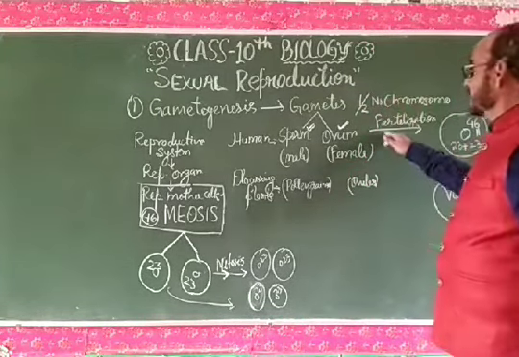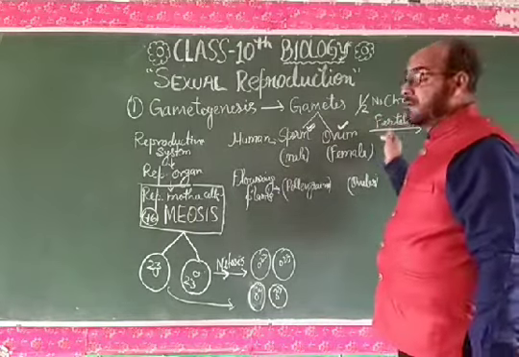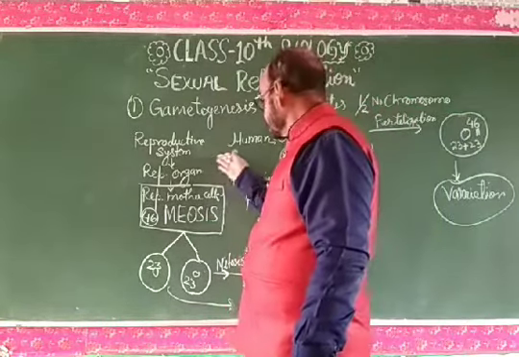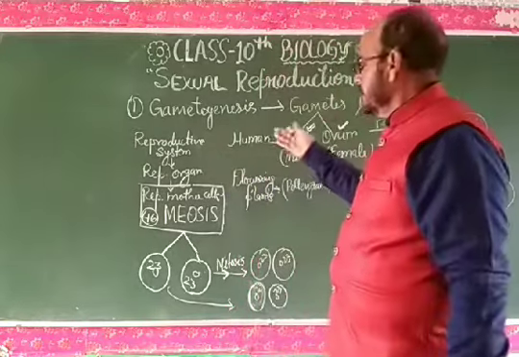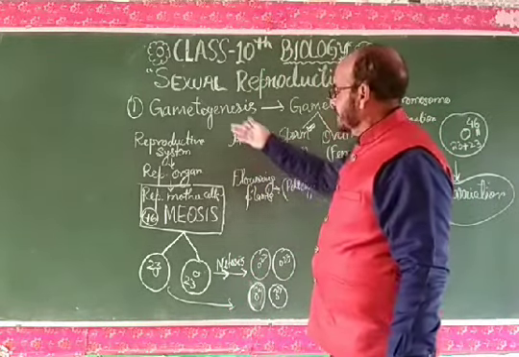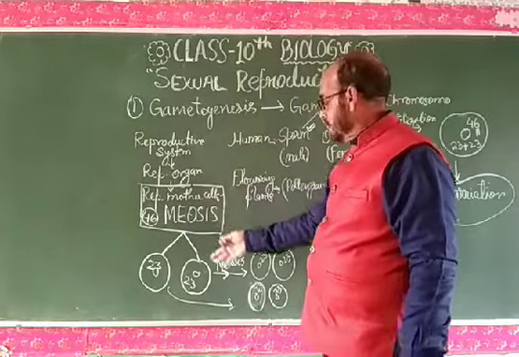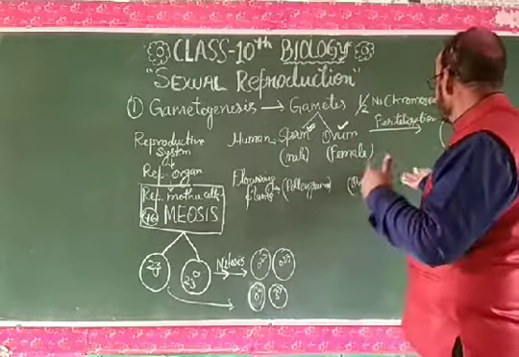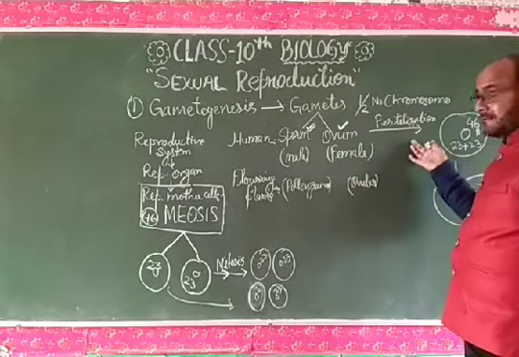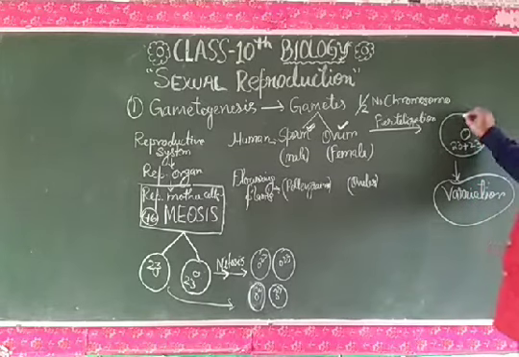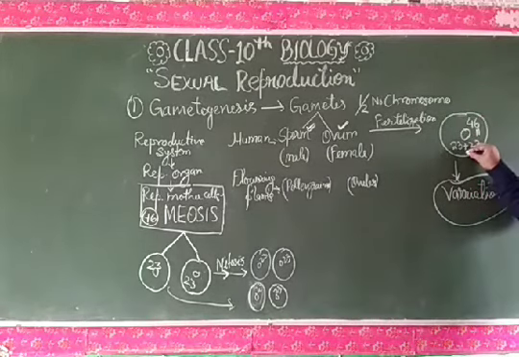While in sexual reproduction, the formation of a new individual is so complicated and it goes through complicated stages like gametogenesis, formation of the gametes, then fertilization, fusion of the gametes, which again results in the formation of a new individual.